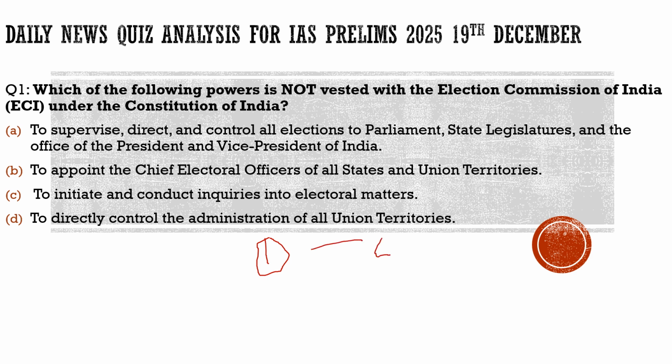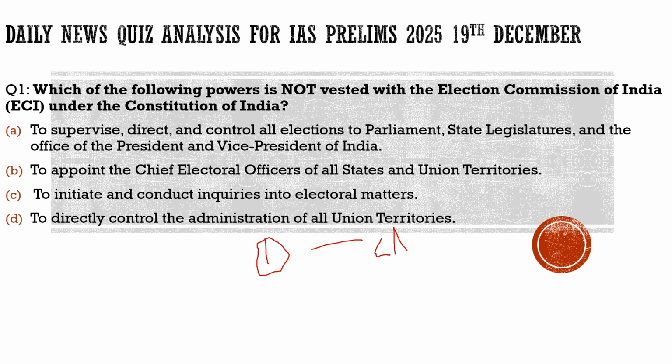We take up the most important articles from the newspapers, break them down into the simplest language possible, and finally derive a prelims based question from that particular article, so that it gives the idea how questions can be asked from the news analysis, from current affairs, and what part of the current affairs you have to focus on more with respect to the prelims exam. This is the first part of our discussion.